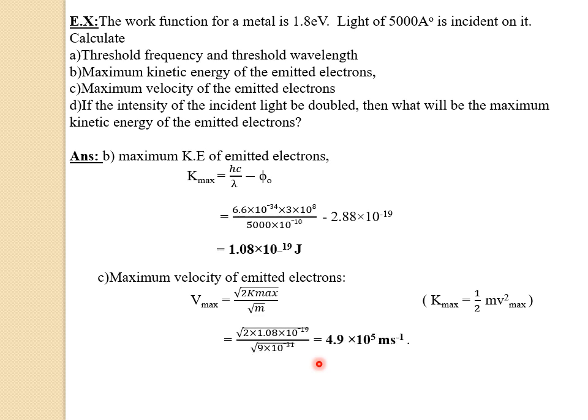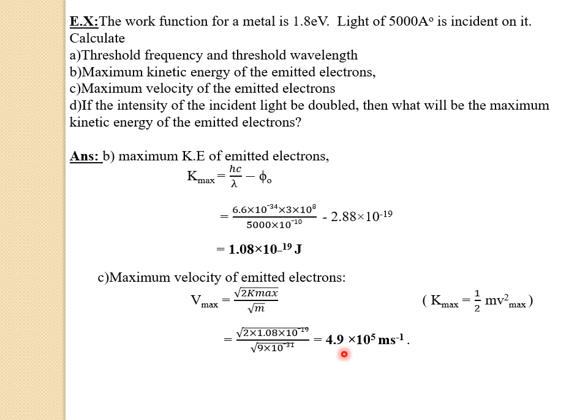So under the square root of 2 into Kmax value, already we determined that one, that is 1.08 into 10 raised to minus 19, divided by square root of m, where the mass of the electron is 9 into 10 raised to minus 31. Now if we simplify this one, we'll get the answer as 4.9 into 10 raised to 5 meter per second. So this is the maximum velocity of emitted electrons.